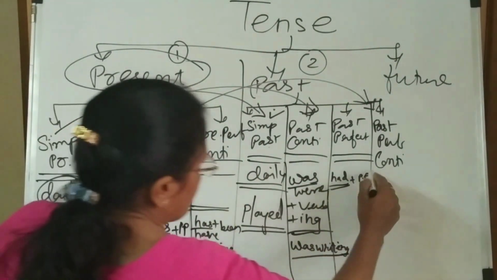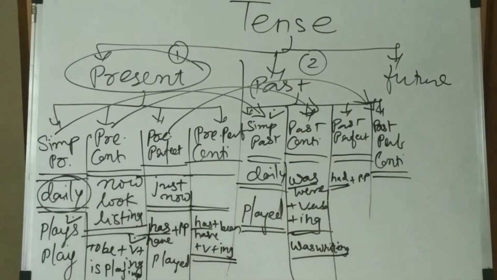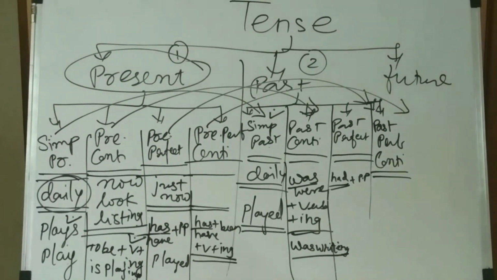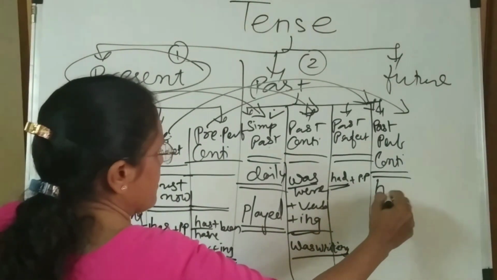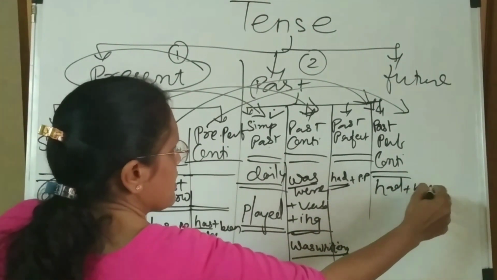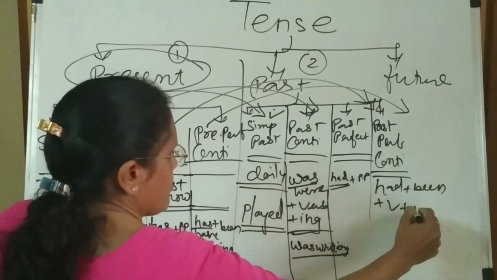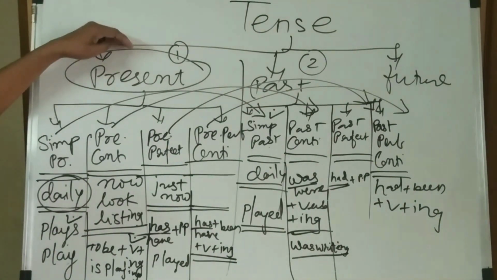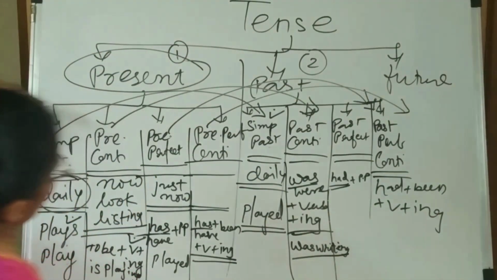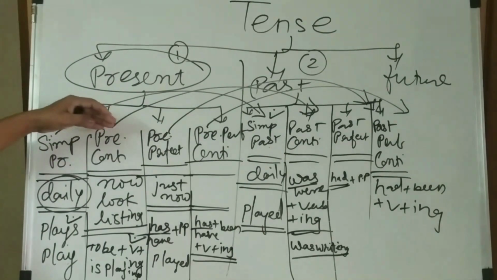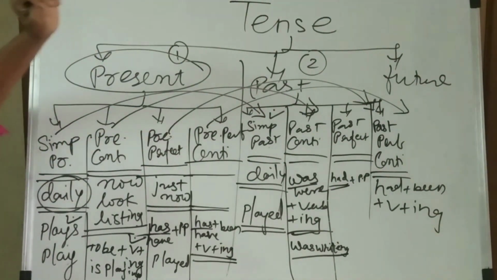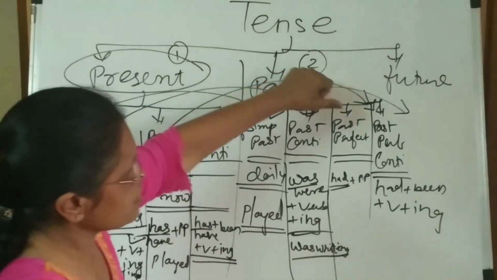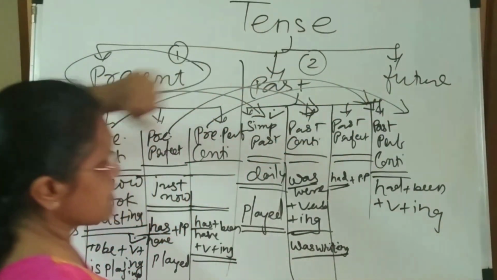Then past perfect continuous tense. Past perfect continuous tense is connected with the present perfect continuous tense, and it also has the change that only had been plus verb plus -ing. That is the main thing. If you are studying the present, past, and future, the sequence is the same for each one: simple present, present continuous, present perfect, present perfect continuous. Then the same for past: simple past, past continuous, past perfect, past perfect continuous.